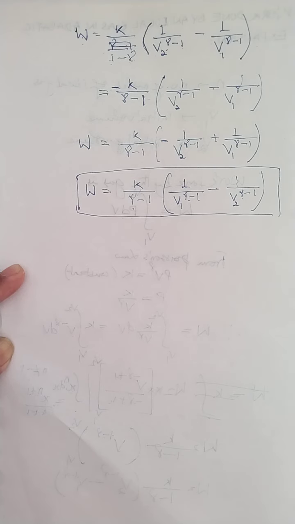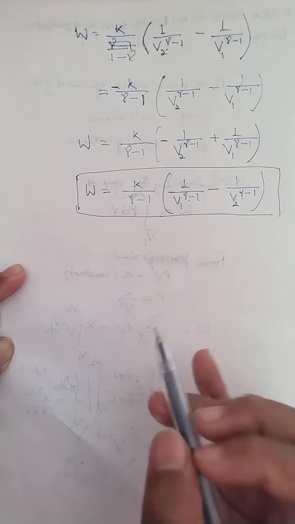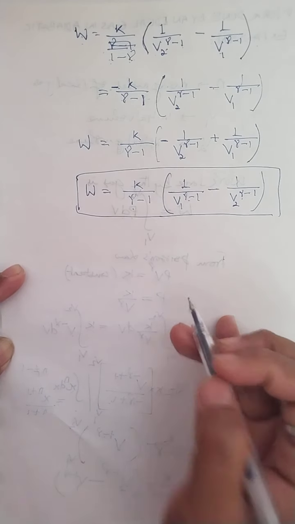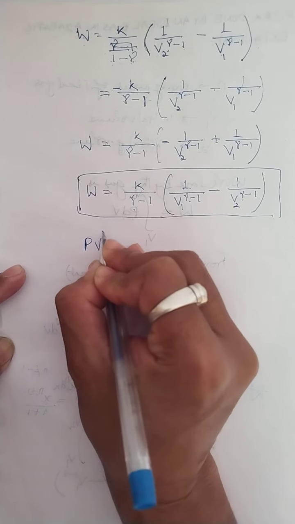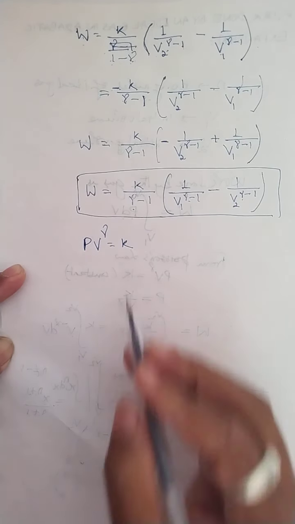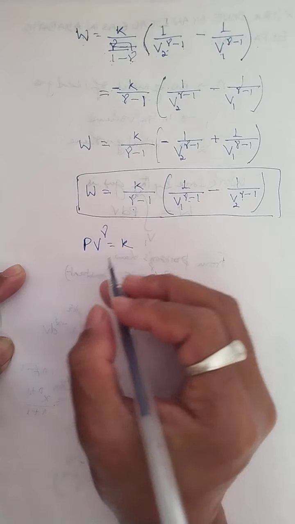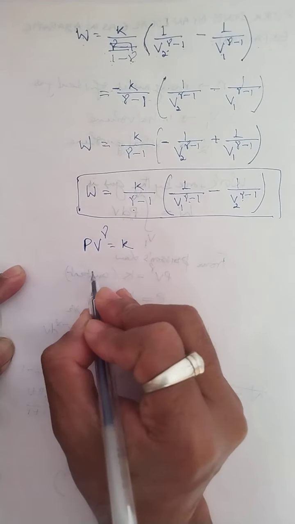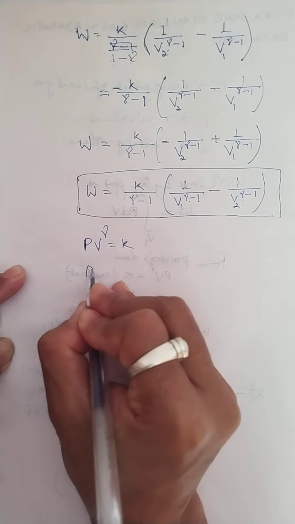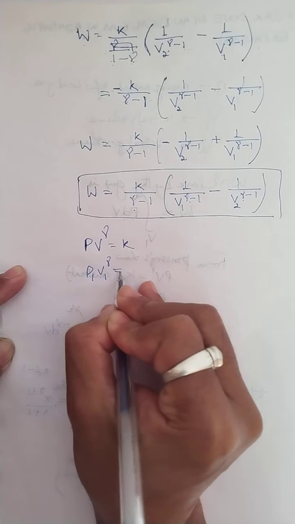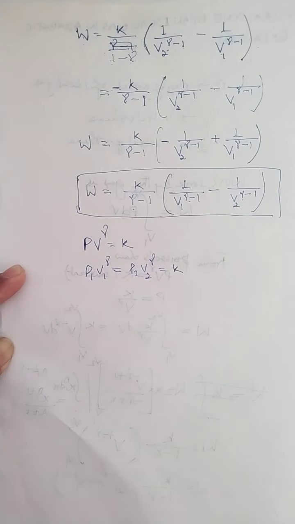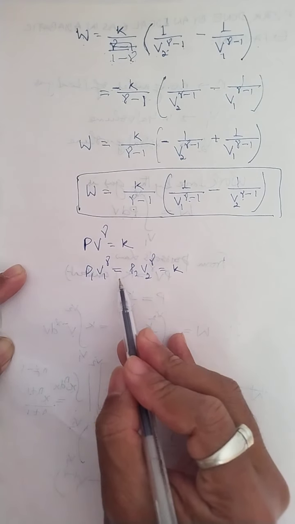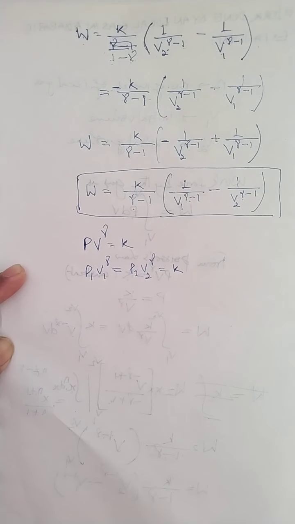Now this expression can be written in such a way that I follow Poisson's equation or Poisson's law. As you know, Poisson's law means PV to the power gamma is constant. So I eliminate this k. If PV to the gamma is constant, that means P1 V1 to the power gamma equals P2 V2 to the power gamma is also constant, and that constant is what?